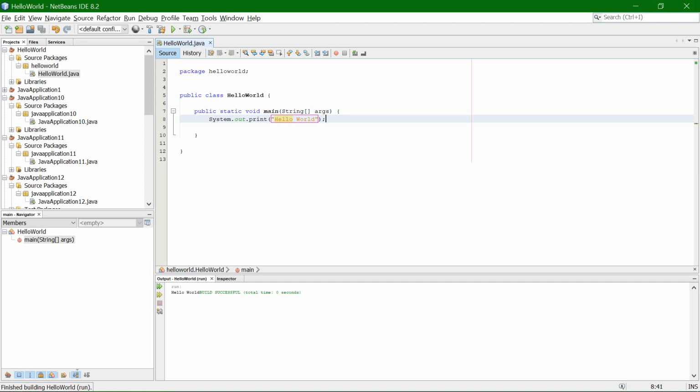So the build was successful. The output appears on the same line instead of going down, because print prints hello world on the same line. So if we use println, this breaks the line. It is hello world just like this.